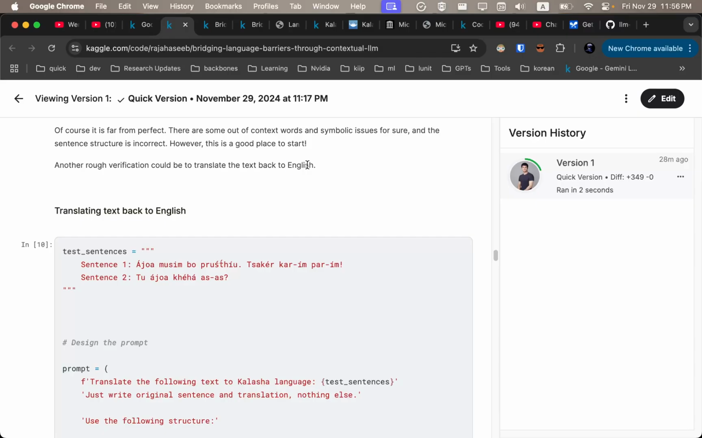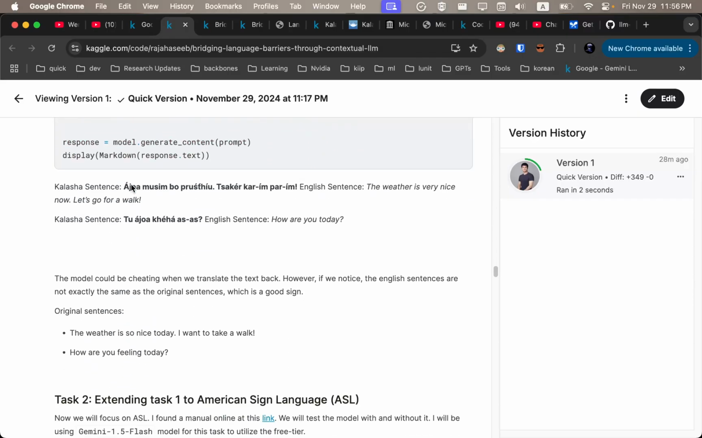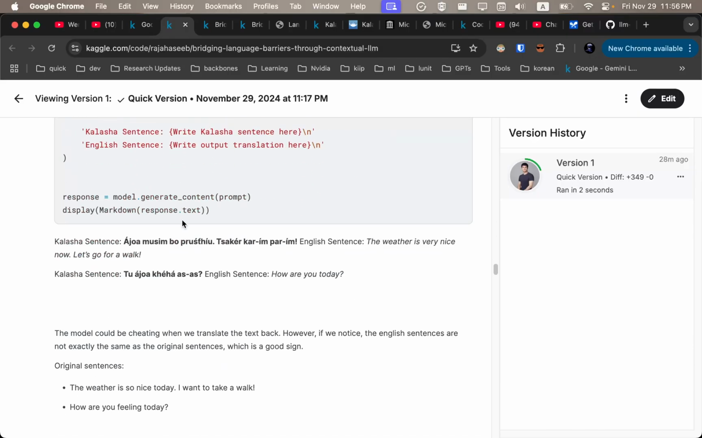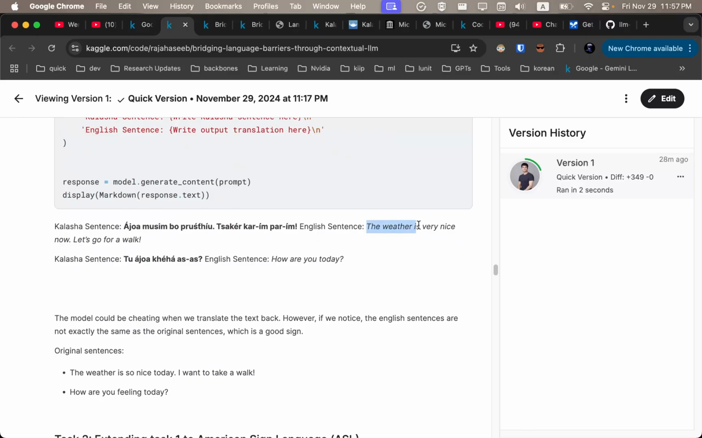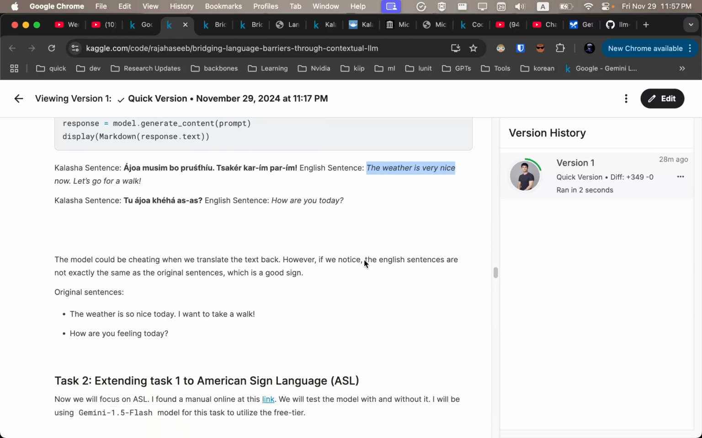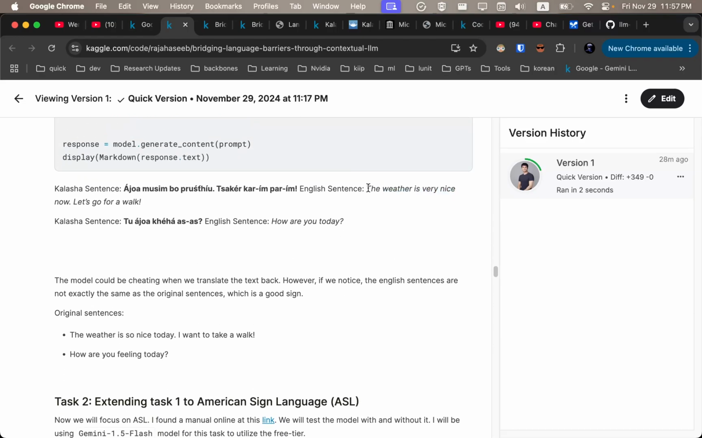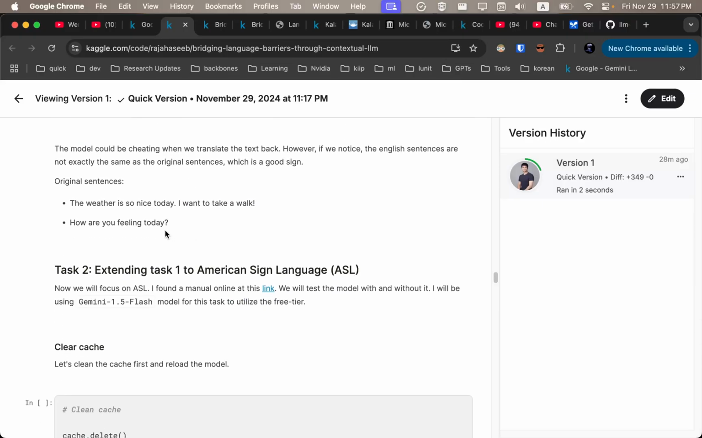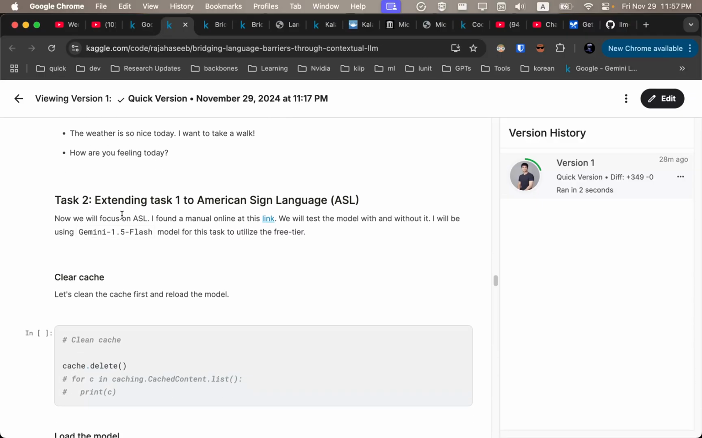As a check, we can translate it back to English. I just reversed the prompts, and we see that the model generates a translation. The weather is very nice. Let's go for a walk. That's the English sentence, and we also see the model did not translate exactly the same. It says very nice, and it's so nice. And also here it says I want to take a walk instead of the original sentence, Let's go for a walk, which is pretty interesting to me. Of course, everyone likes diversity.